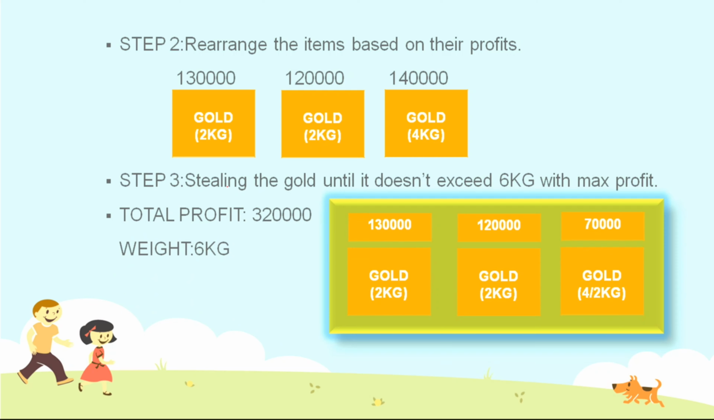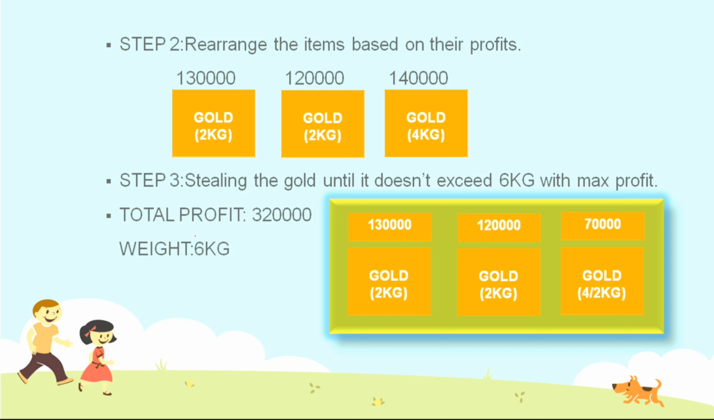In step 3, we steal the gold until it doesn't exceed 6 kg, with the maximum profit. Now the thief will steal the items. First he will steal the 2 kgs of gold, after that another 2 kgs of gold, and then the 4 kgs of gold. But this 4 kg of gold is not sufficient for the bag because 4 kg is already filled. There is only 2 kg remaining. So he will select only 2 kg of the gold from this 4 kg, which is worth 70,000.